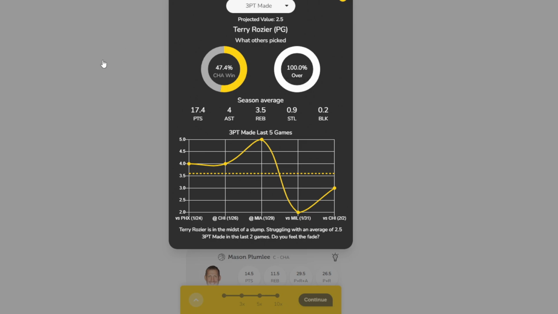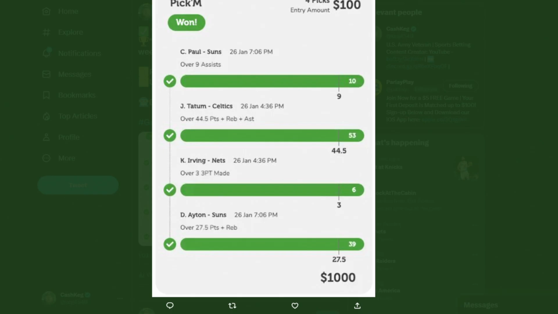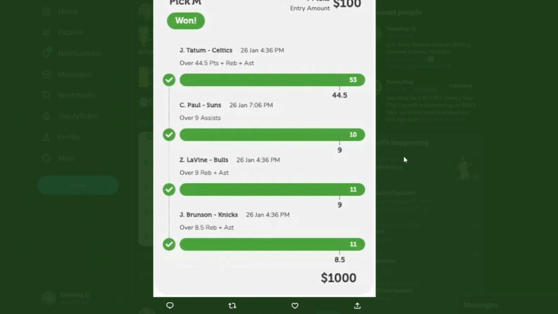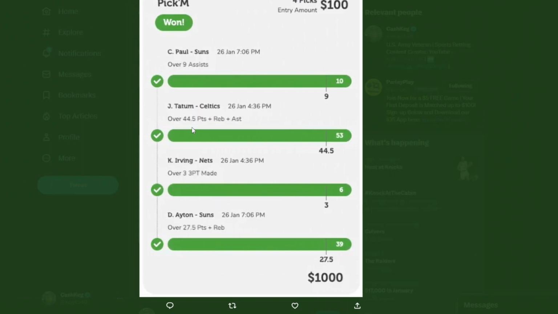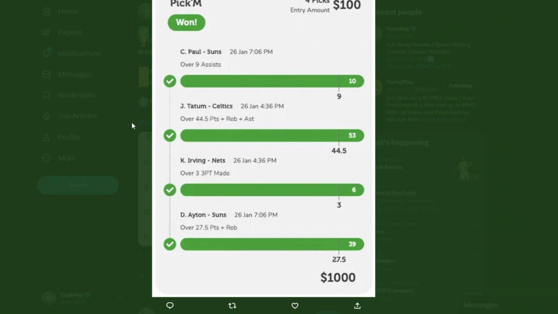One of the things I want to show you: last week we had a couple guys hit some bigs. So this is what it looks like when you win. Last week we had a couple guys using the tools hit for $1,000, a 4-banger here. They don't have flex options. It's all basically a power play. If you're used to using PrizePicks, it's something similar to that. But yeah, we've had some good winners lately with our tools.